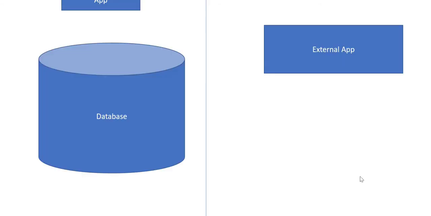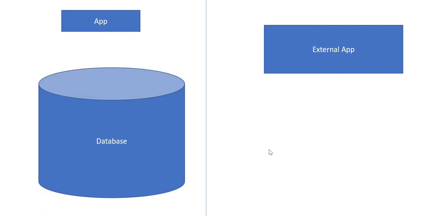So here look at this example. Now, suppose you have an app and that app is using a database. Okay, this is your app. Now, there is an external app which wants to access the data. There are two mechanisms. Either this external app can hit your database directly, fire SQL queries, and extract the data. But that might put some load and who is firing what sort of sequels, etc. Very difficult to monitor it unless you have audits enabled on your database. It is difficult to monitor it.